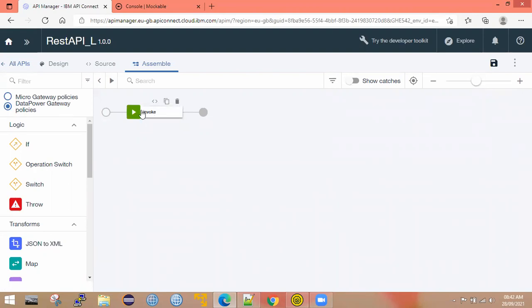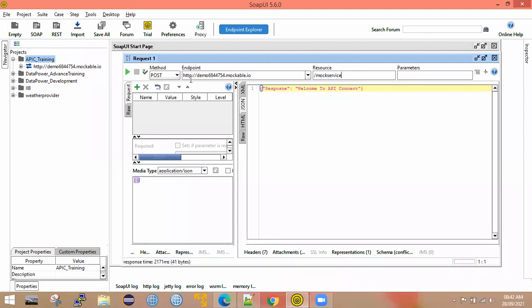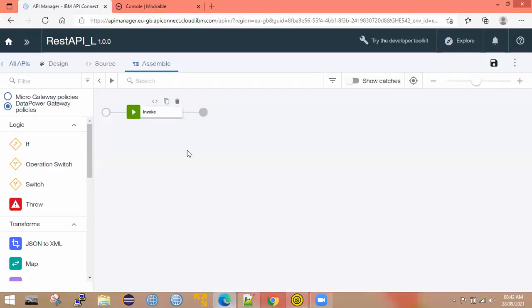Okay, so what is the importance of this invoke policy? What is the function of this invoke policy? Now let's try to understand. Here, I wanted to expose this REST web service as an API, which means I'm creating my API. From this API, I need to invoke the web service which I wanted to expose as an API, right? So from this API, I need to call my web service. So that's why here we use the invoke policy.